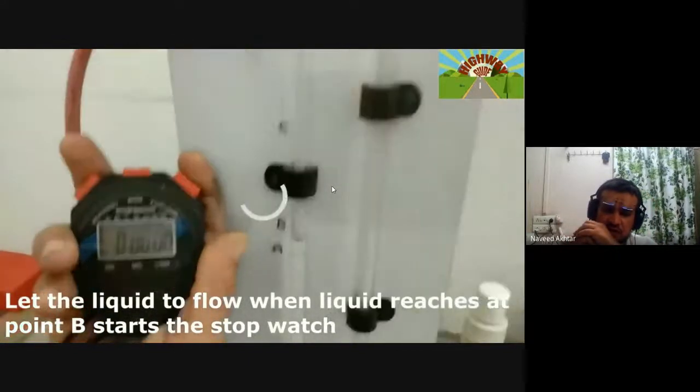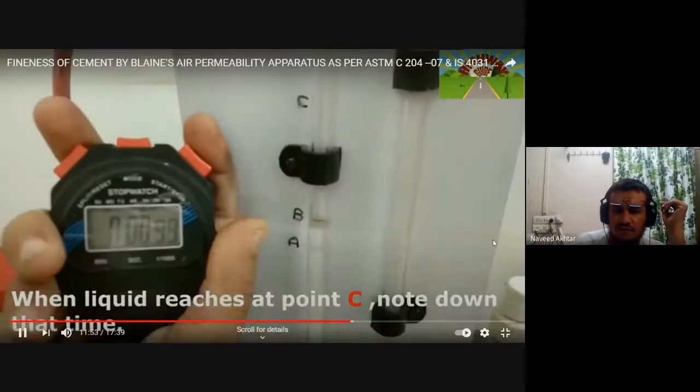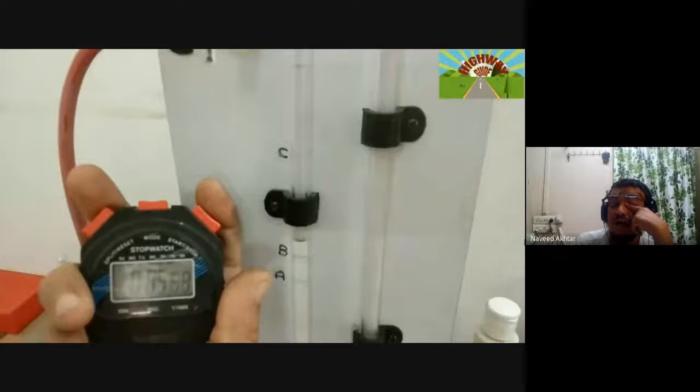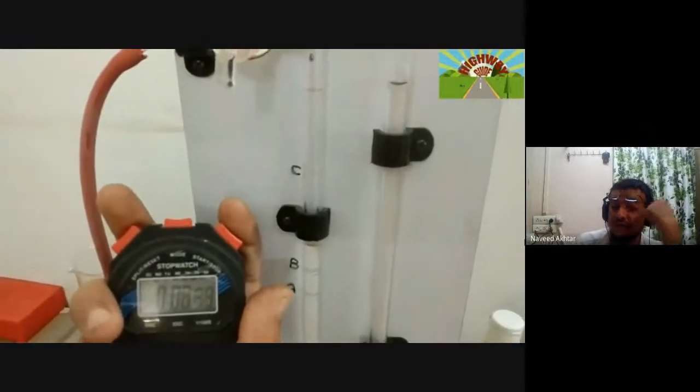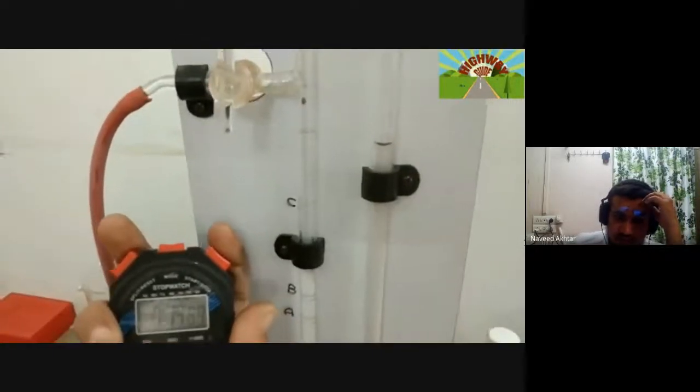When the liquid reaches the B point, you have to start the stopwatch. Now we will start the stopwatch as it reaches B, and then the time recorded to reach the C level. We have to find out this value K, that is a constant, and K is nothing but the apparatus constant, to know the value of K to perform our experiment.